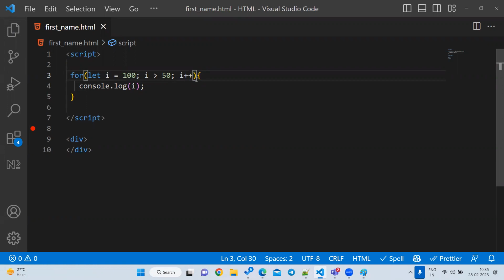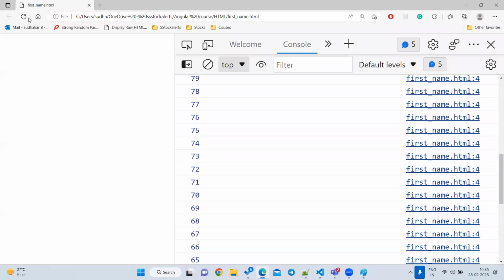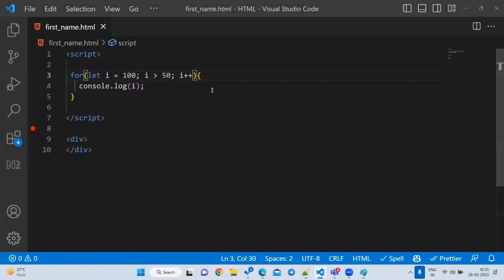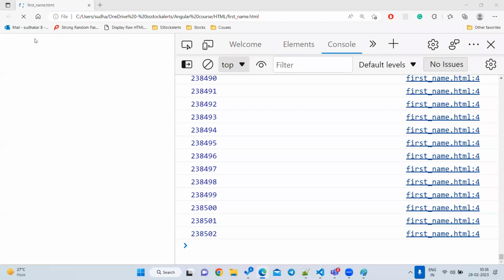I need to close the browser and open it again, that is the only solution. See, it will keep on printing, nobody can stop it, because the condition is always true. Let's change it to minus minus, save and reload the page. Let me close the browser. I know that this will happen.